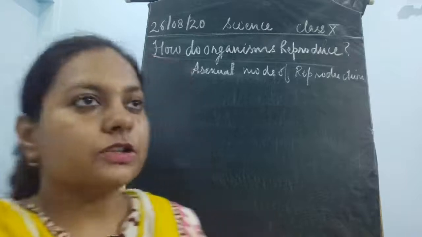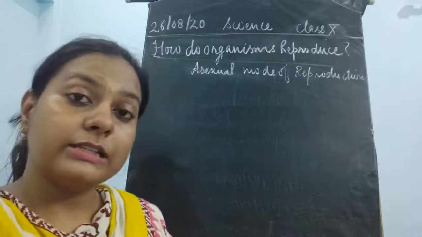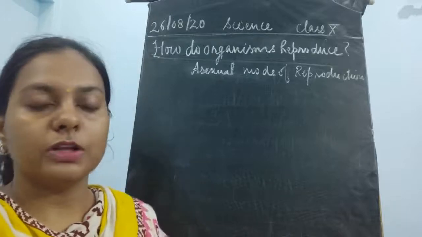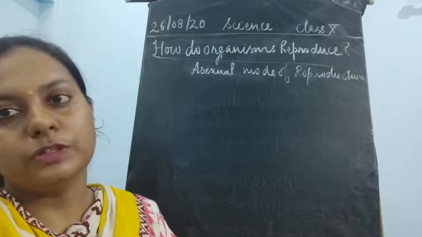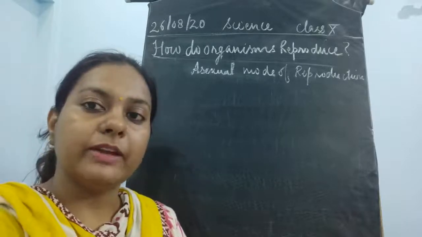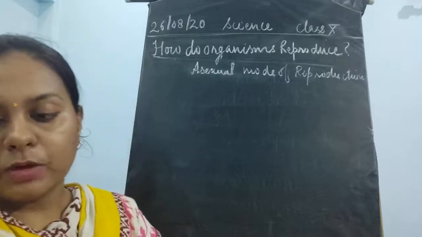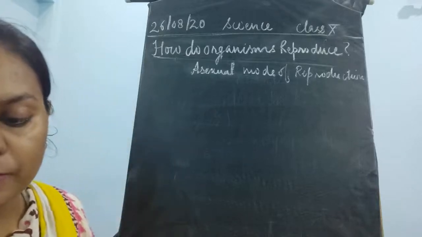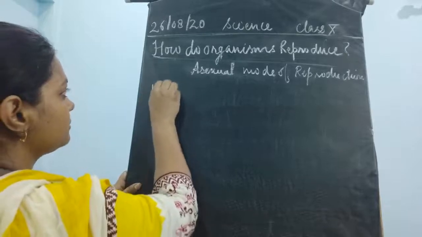So if asexual mode of reproduction takes place, then the variation would be very less, and if the variation is less, it means that evolution will also take place in a very lesser amount. Evolution means the formation of new species, which is going to take place over a very long time period. Now, next thing, what are the different types of asexual mode of reproduction? First we have to study about fission.